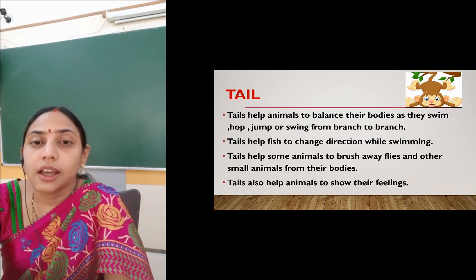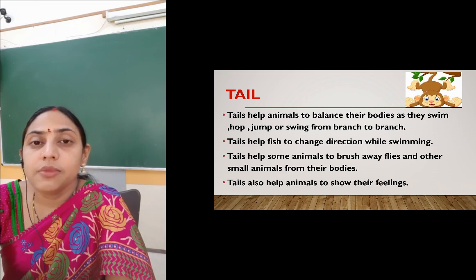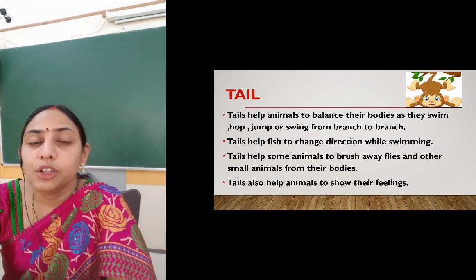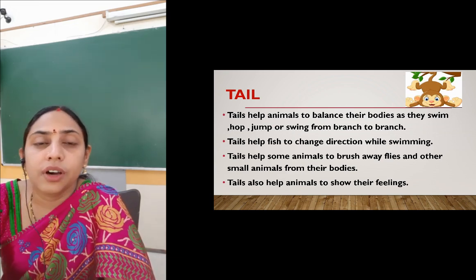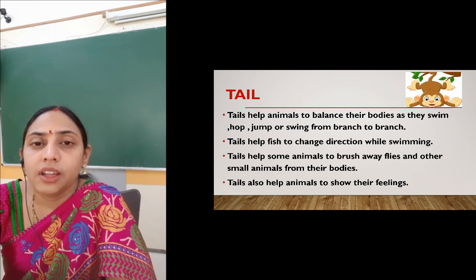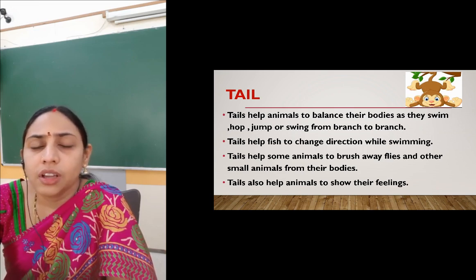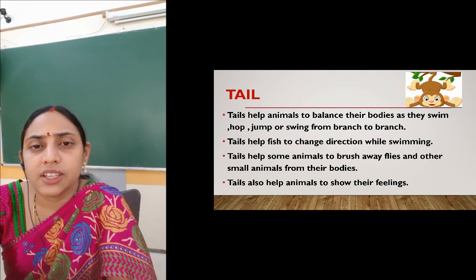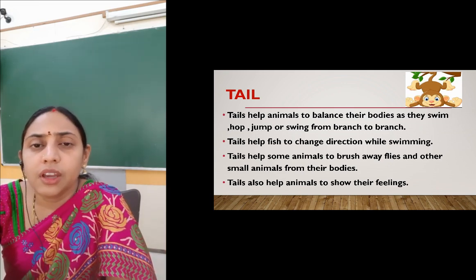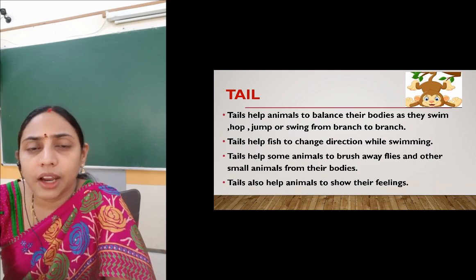Second thing is, the animals use their tail to flee away the different insects or small flies and all, whatever is attacking them, they move away with their tail, right?